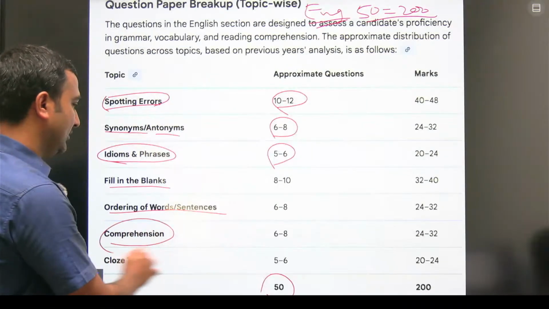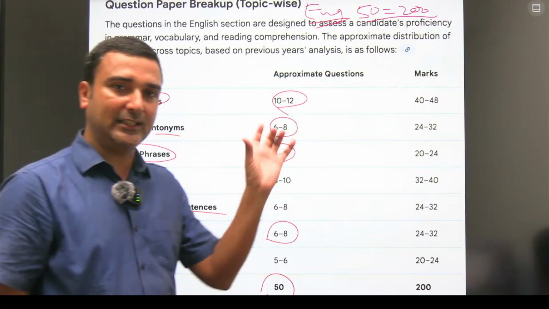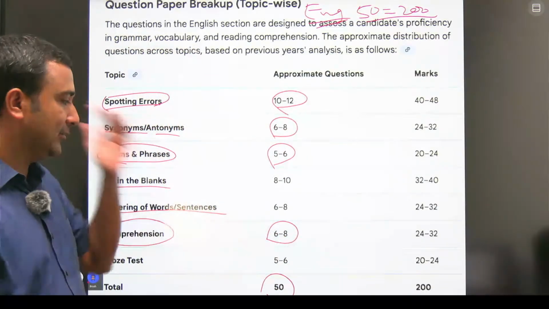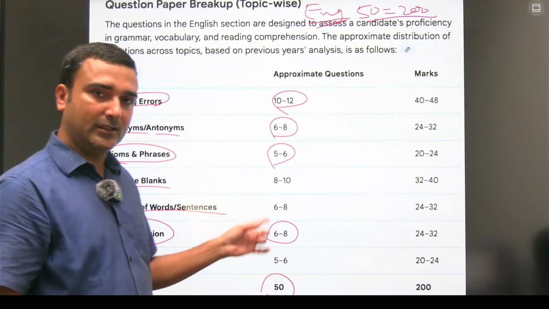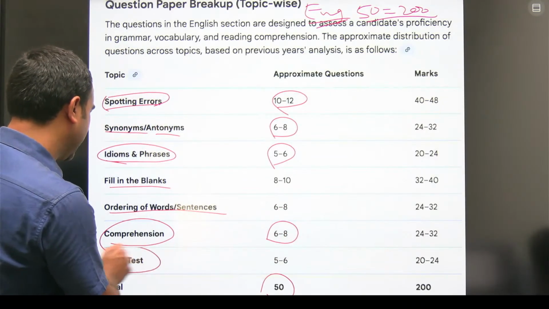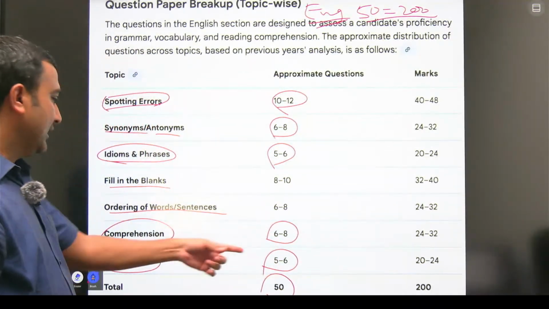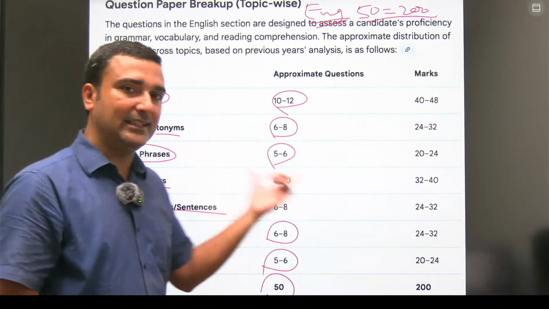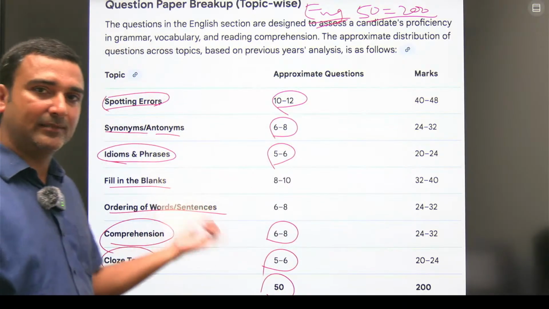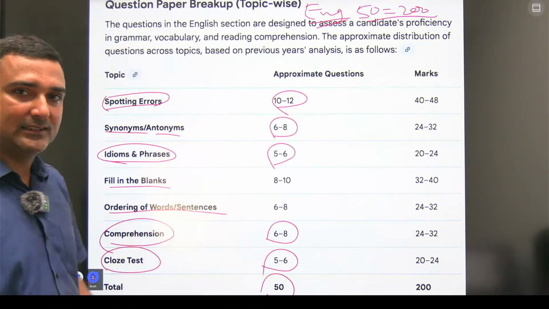Comprehension, there will be a passage, and from the passage a number of questions will be asked below the passage. 6 to 8 questions there will be. At least 2 passages will be there for comprehension. There will be a closed test. For the closed test they will be giving 5 to 6 questions. We will briefly see what a closed test is. This is a very easy part. After some practice you will be able to take and solve these questions.